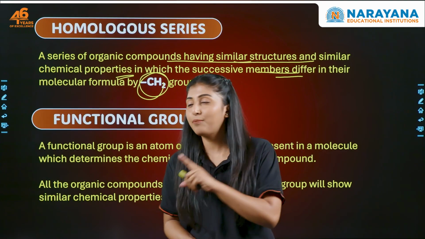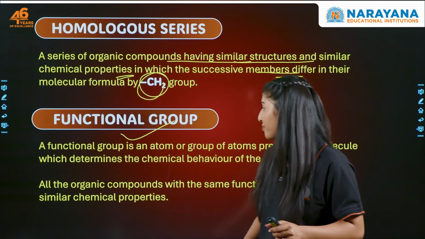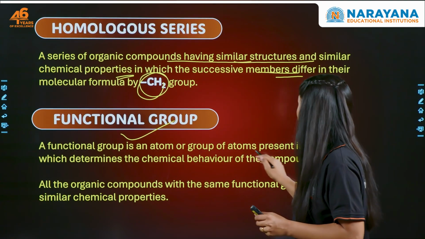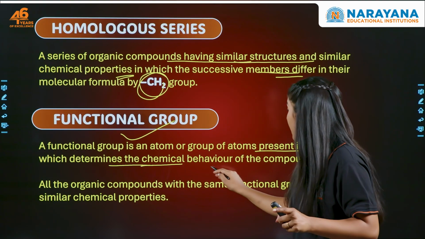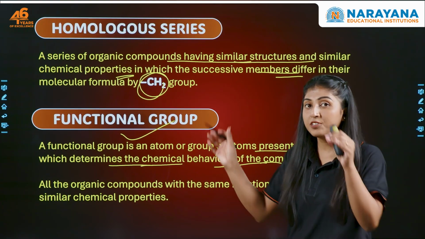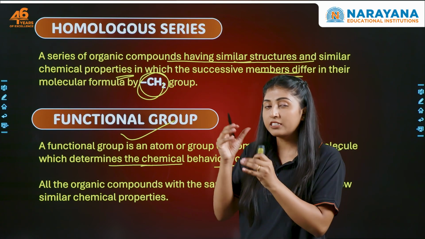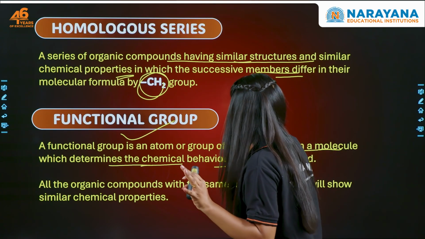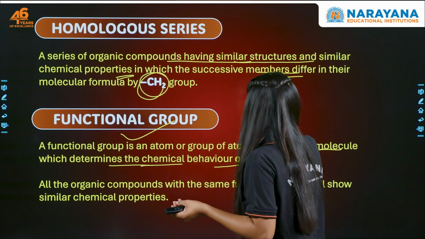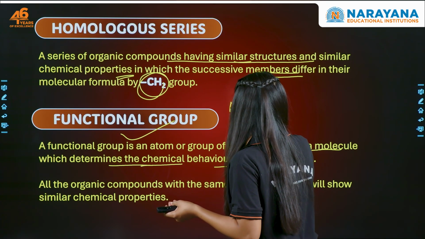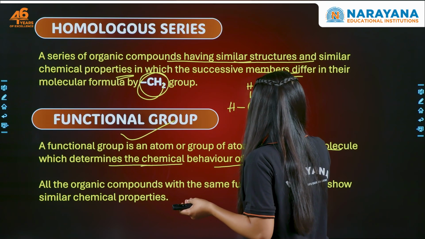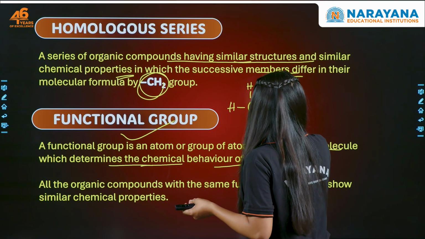So let's understand the functional group. A functional group is an atom or group of atoms present in a molecule which determines the chemical behavior of the compound. Now, let's say we have an alkane, that is CH3, CH2.